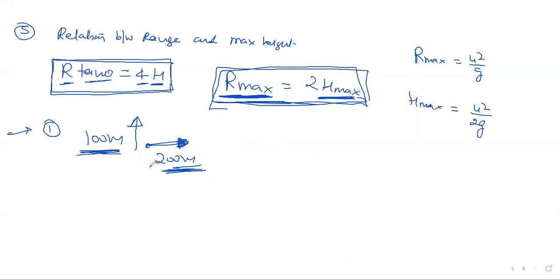200 meter horizontally, okay? In a question on this, they'll not talk about angle. Here, angle is there, so they'll talk about angle, right? So you should not confuse between these 2 points, okay? Let's move to the next point.